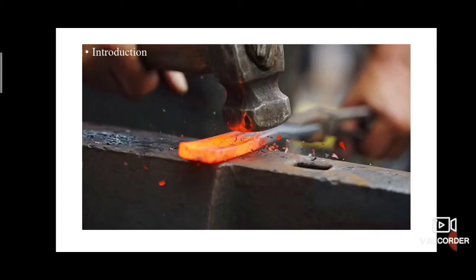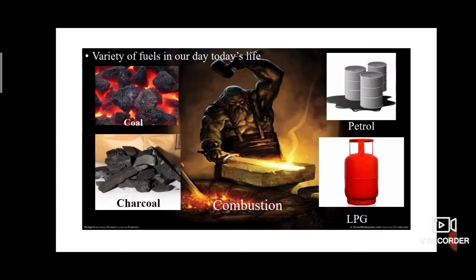Introduction. The blacksmith burns coal to get hot iron, which can be beaten or changed in shape. The blacksmith burns coal for what? To heat the iron piece so it can be beaten or changed. There are a variety of fuels in our day-to-day life, such as coal, petrol, charcoal, LPG, etc.